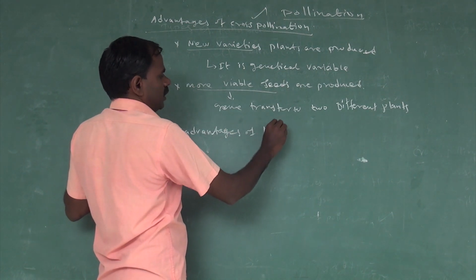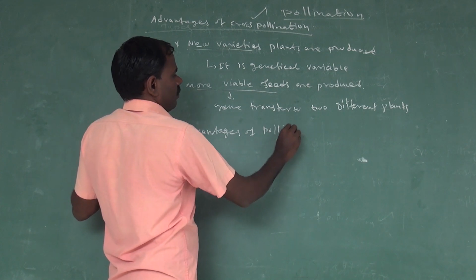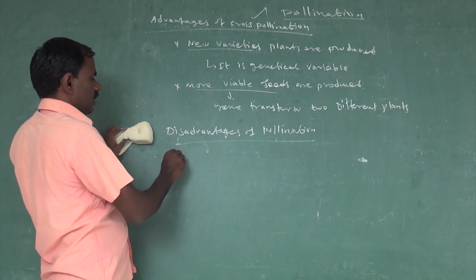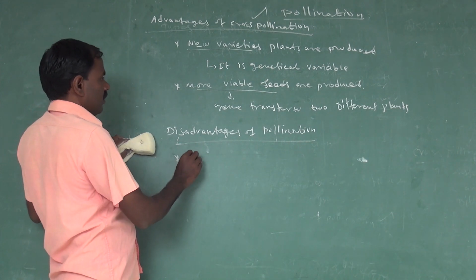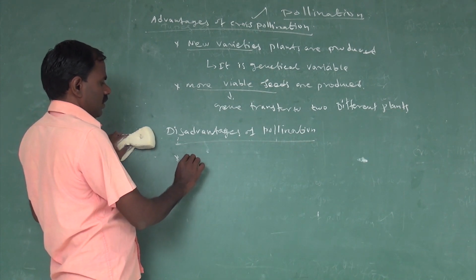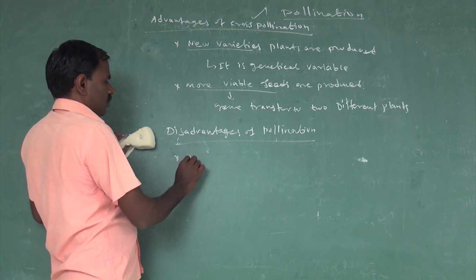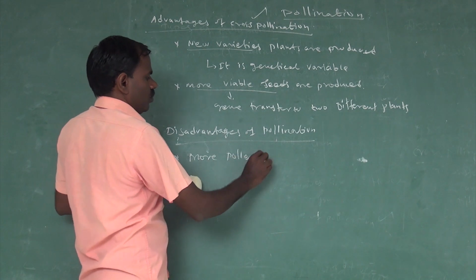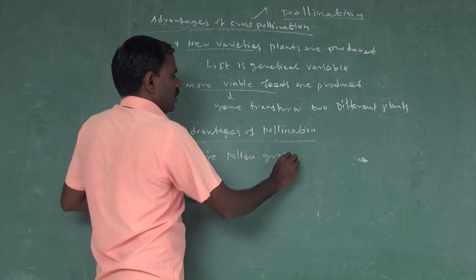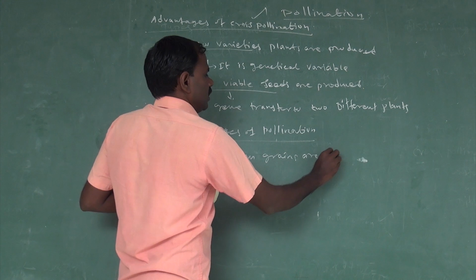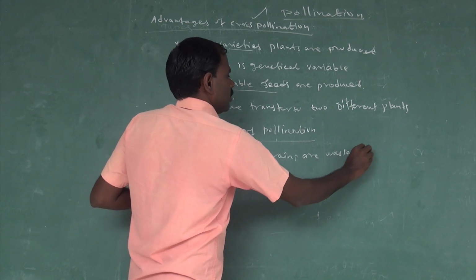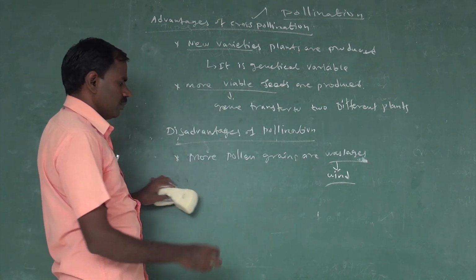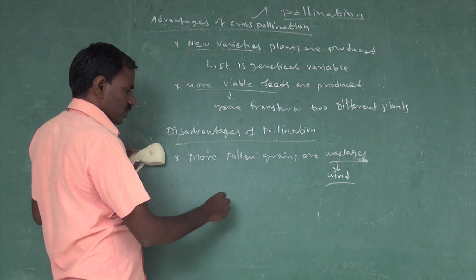Disadvantage of cross pollination. The first one is more pollen grain wastage. Grains are wasted through the wind pollination process.